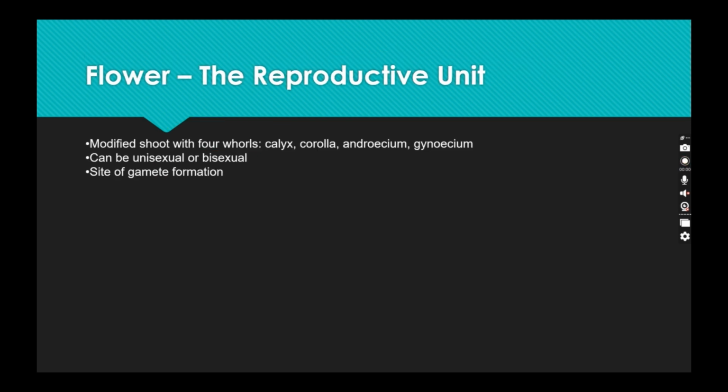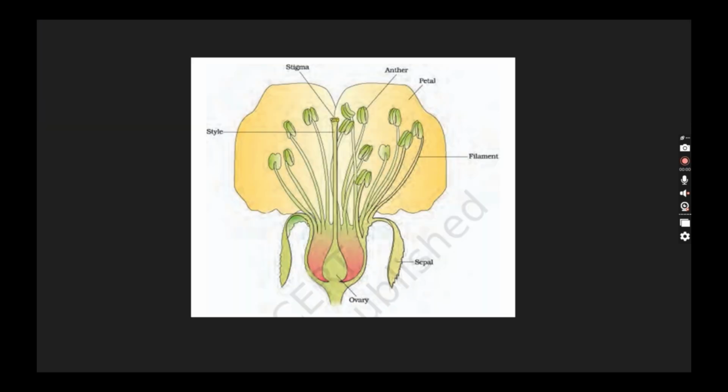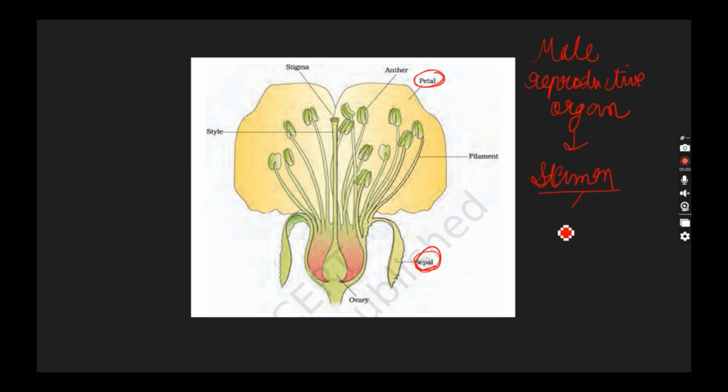Next is the flower, the reproductive unit. Let me show you the diagram. A flower has petals, we all know. It has sepals, we all know. Now, it has a male reproductive organ. What is the male reproductive organ known as? The male reproductive organ is known as the stamen. The stamen has two parts. Which are they? Anther as well as filament.